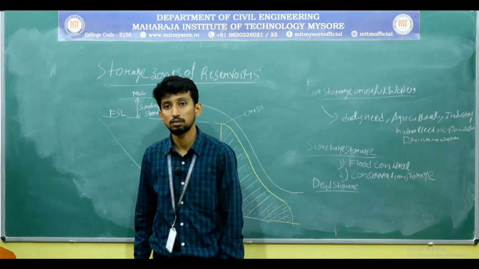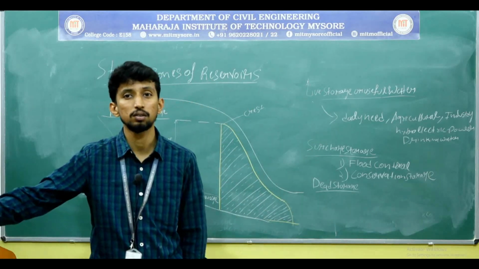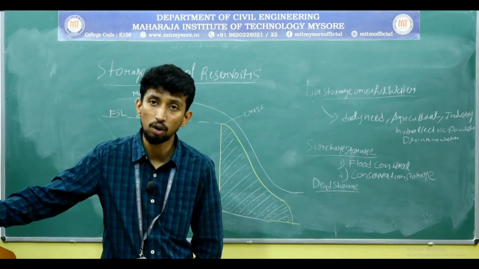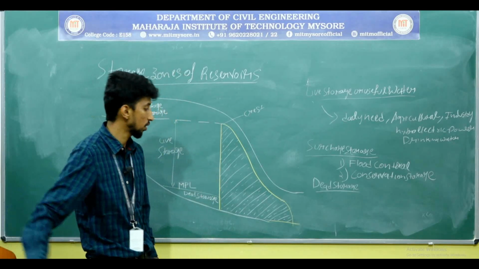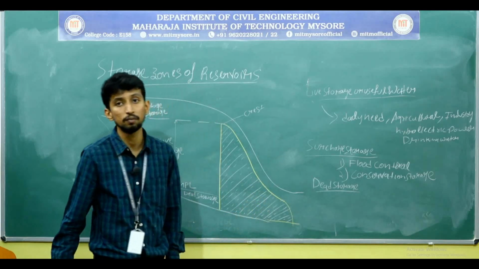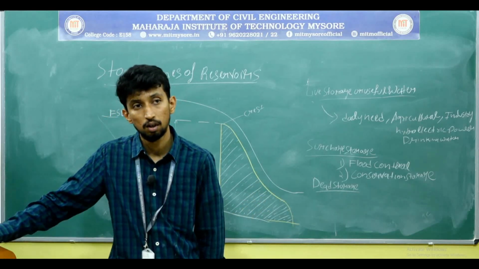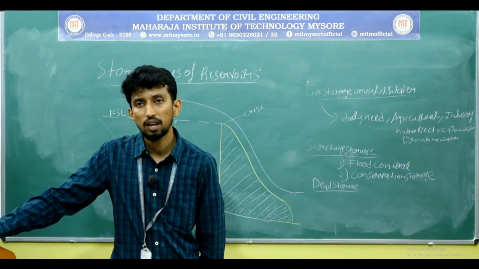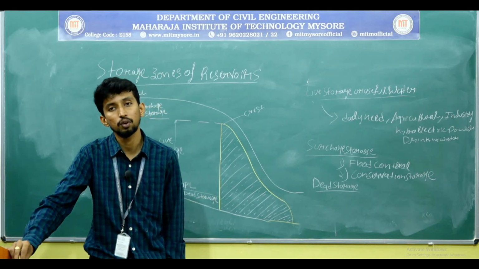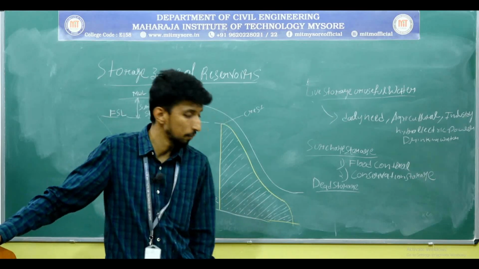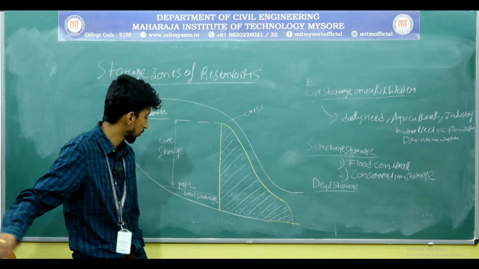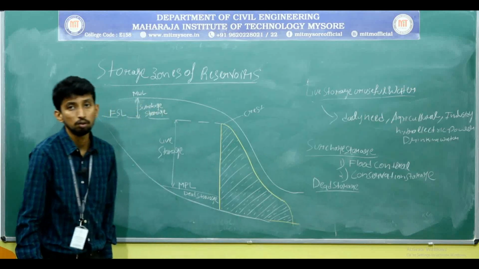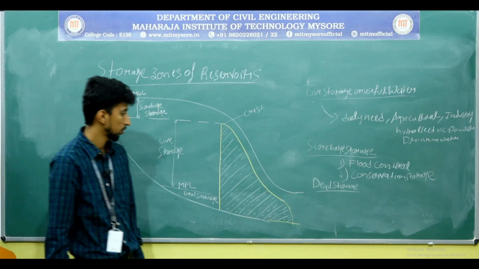Sometimes due to heavy drought in KRS we have used some of the water from dead storage also. The water has been pumped out from the dead storage and we have used it for drinking purpose. Maybe around 2012 or 2013 we were facing heavy drought. There was no rainfall for 2 to 3 years. At that time I used the water from the dead storage also for drinking purpose.